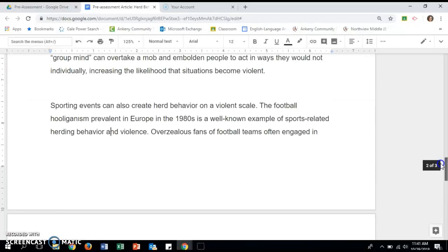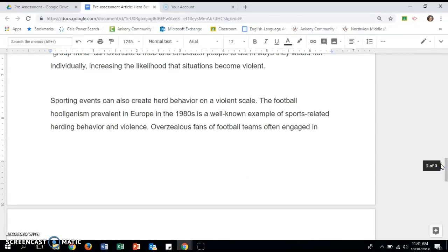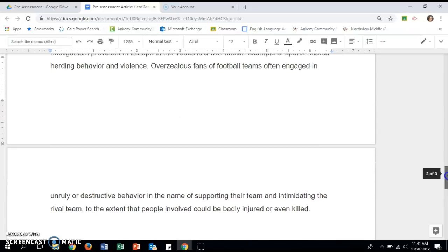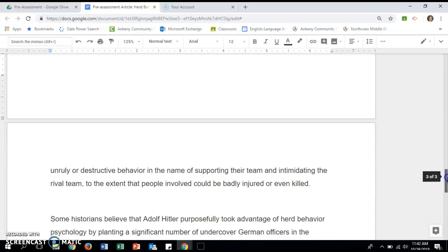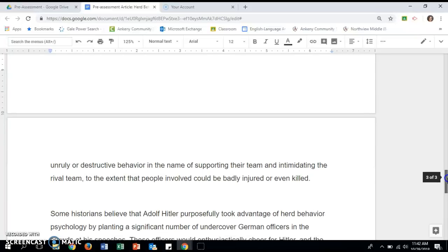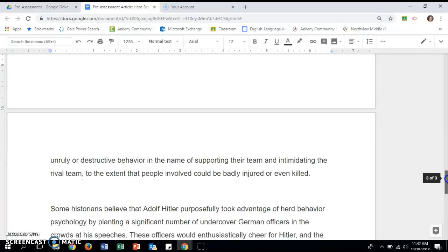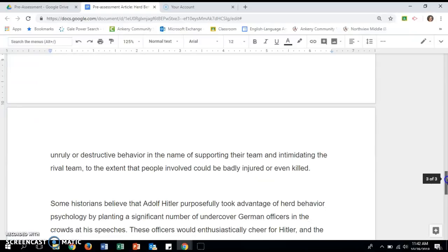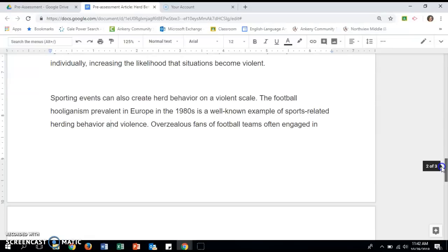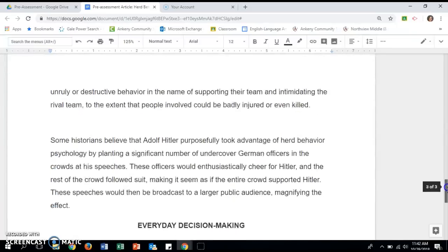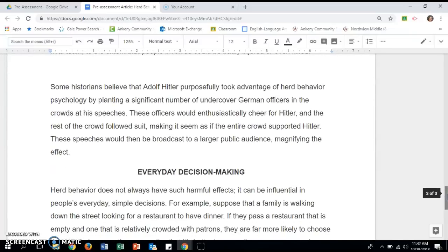So this example of crowd behavior explains how sometimes at sporting events fans can get overly excited in support of their team and act violently or be destructive in order to intimidate the other team. And so it's another example of how sometimes people become violent when in a large crowd, and this example is at a sporting event. This next paragraph takes an example from history.